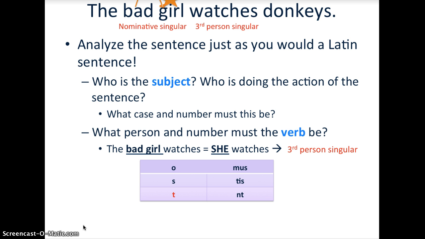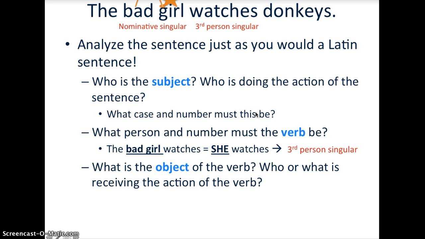All right, think about our verbs. O, S, T, M, US, NT tells you I, you, he, she, it, we, y'all, they. Well, we know the bad girl watches. In other words, she watches. So we want the personal ending that indicates she. I, you, he, she, it. Awesome. We want a verb in the third person singular.